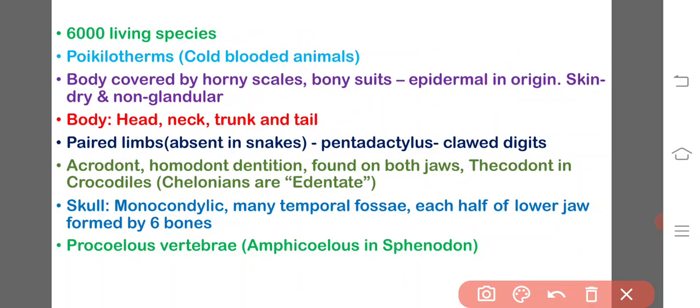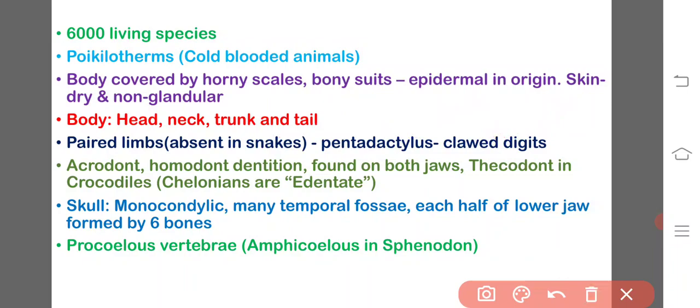The body is divided into four regions, namely head, neck, trunk and tail. Paired limbs are present in all the reptiles except the snakes. These limbs are one pair of forelimbs and one pair of hind limbs. They are pentadactyle and have clawed digits. Limbs are absent in the snakes.